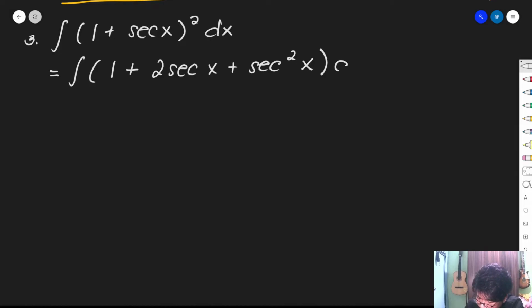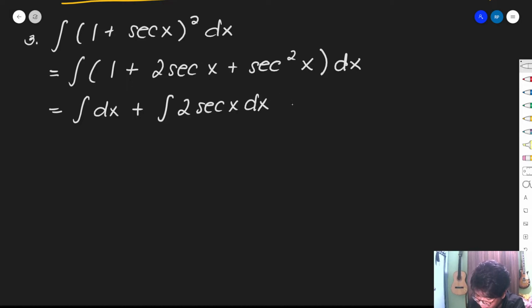Ayan. Then, dx. So, saan po ba yun nanggaling yan? So, basic algebra rule, no? If you have the square of a binomial, that is equivalent to the square of the first term plus the product of the first and the last term times 2, then plus the square of the last term. No? So, kaya ito yung lumabas. Okay? So, tapos distribute na natin. We have the integral of dx plus the integral of 2 secant x dx plus integral of secant squared x dx.